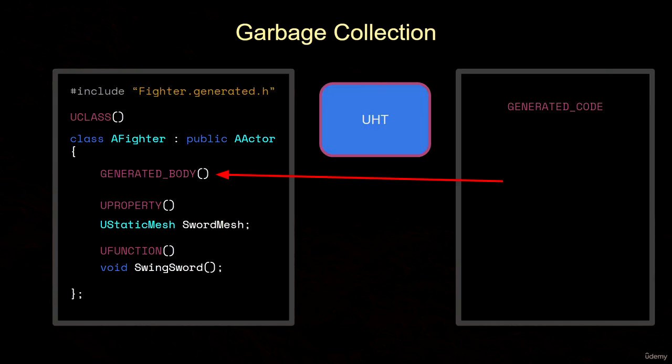So we can customize the way that our UPROPERTY and UFUNCTION macros expose those variables and functions to the reflection system and to blueprints. We'll be making use of these macros as we program our games in Unreal Engine, and we'll be putting these concepts to use in the videos to come.